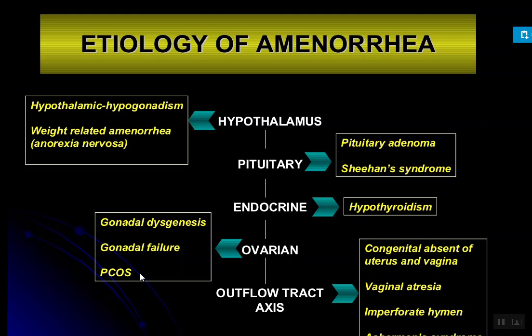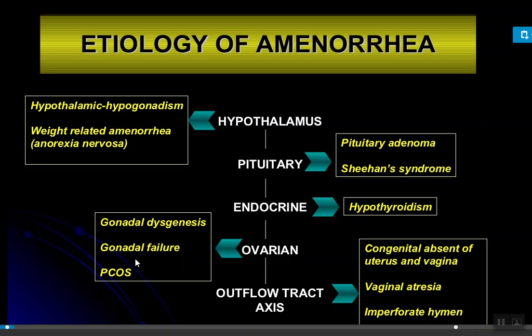In Turner syndrome, the girls are born with only one X chromosome. Genetically there should be two X chromosomes, but in Turner syndrome there is only one X chromosome.